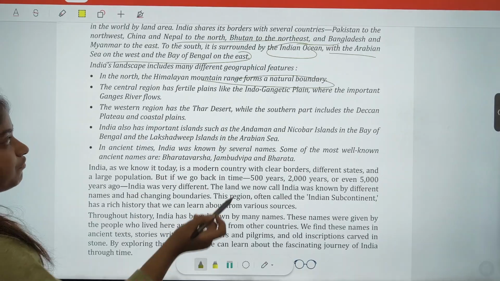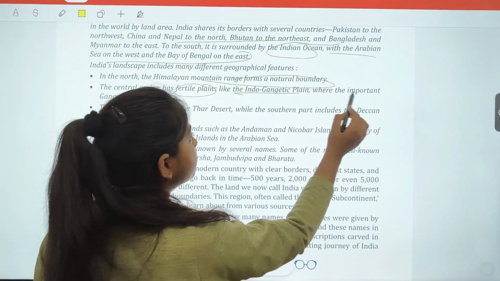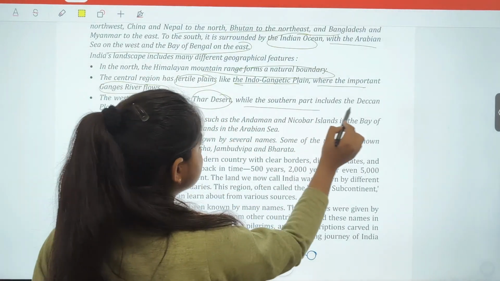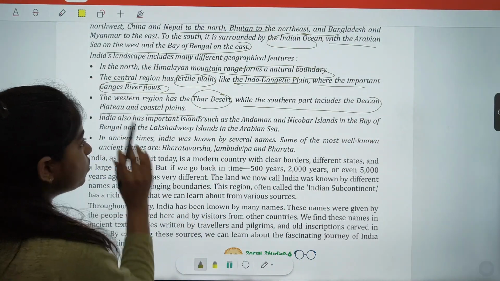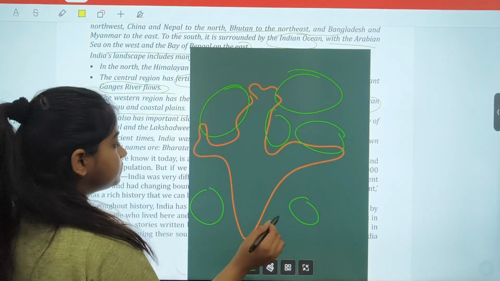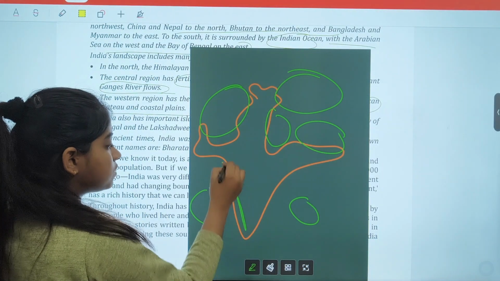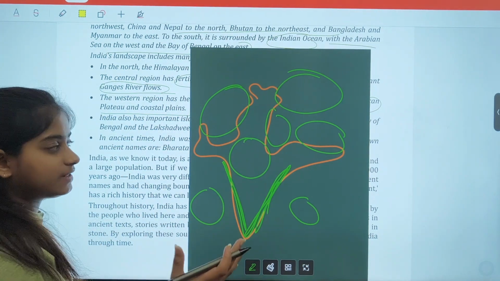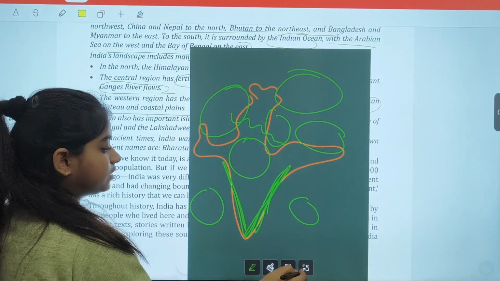Now, in the north, the Himalayan mountain range forms a natural boundary. The central regions have fertile plains like the Indo-Gangetic plains where the important Gangetic rivers flow. The western region has the Thar desert, while the surrounding parts include the Deccan plateau and coastal plains. That means here we have coastal plains, in the center we have perfectly fertile land, and here we have the Gangetic plains. Clear.